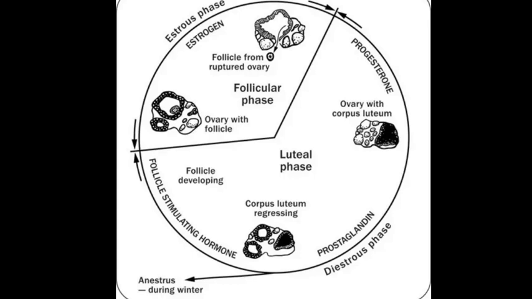A single estrous cycle can be divided into four phases. The first is the proestrus phase, the second is the estrus phase, the third is the metestrus phase, and the fourth is the anestrus phase.